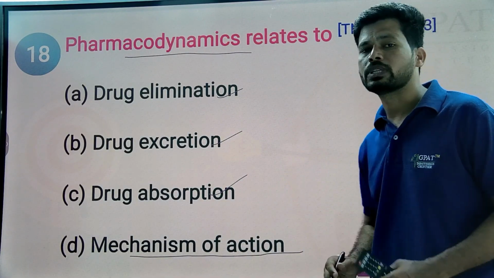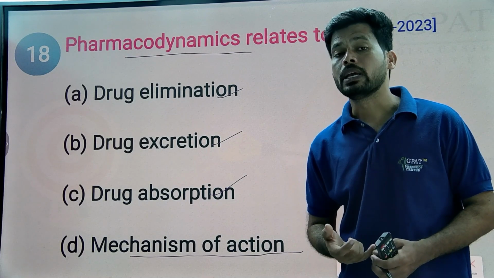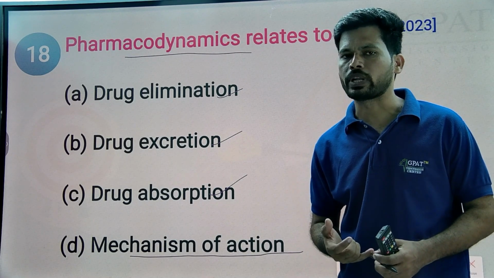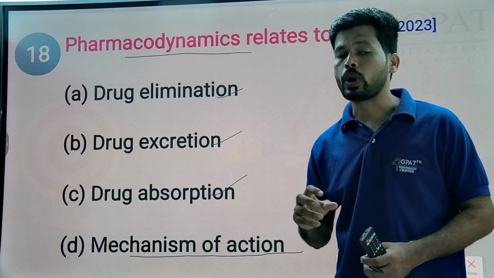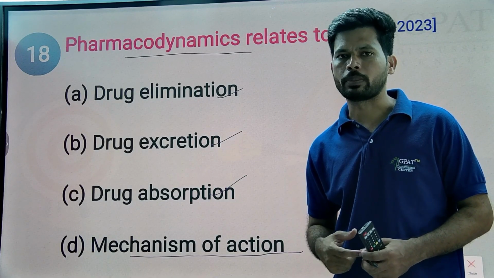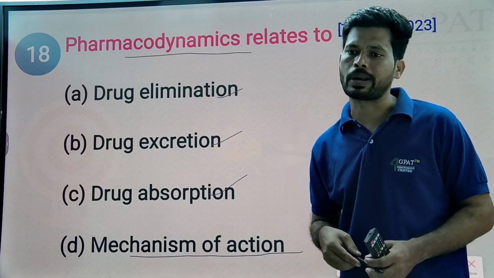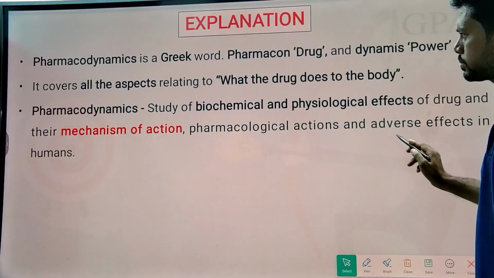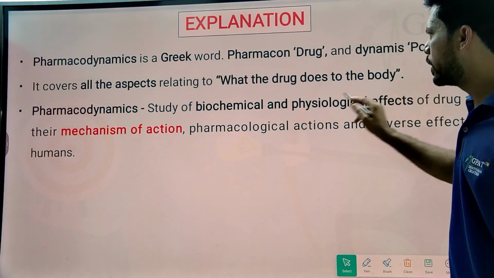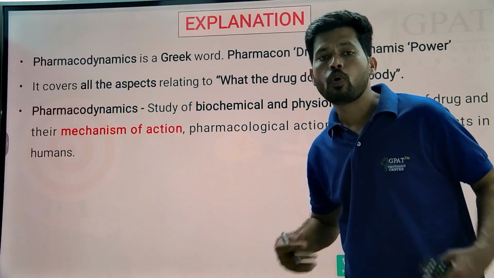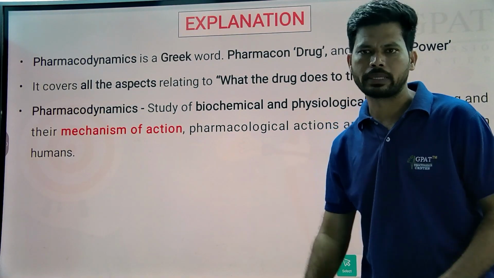Mechanism of action comes under pharmacodynamics: what the drug does to the body, in the form of mechanism, therapeutic activity, adverse effects, allergic effects, etc. Actions are pharmacodynamics, and movements, absorption, distribution, metabolism, elimination, are pharmacokinetics. Simply, pharmacodynamics is what the drug does to the body, and pharmacokinetics is what the body does to the drug, how the body absorbs the drug.